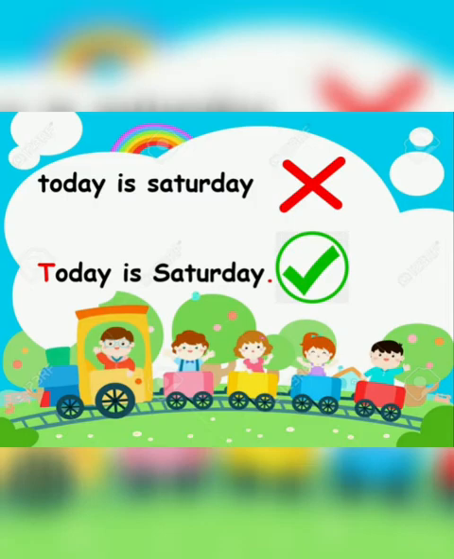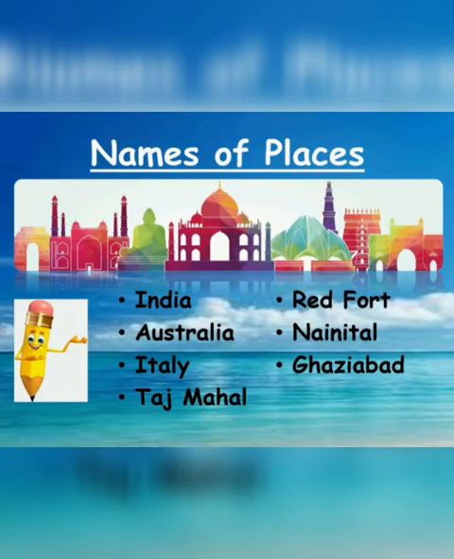Likewise, names of places also. How will we write the first letter of any place we are talking about in a sentence? In capital. Okay, the first letter of the place should be in capital. Like India, where we live, India. It is our country, right? So I for India will be in capital. Okay. Now we all know where the Red Fort is. It is in New Delhi.